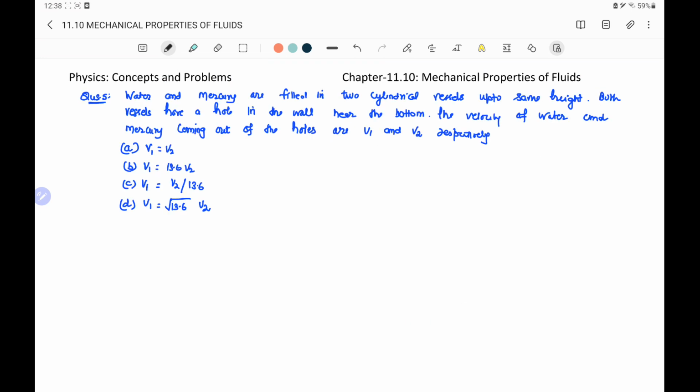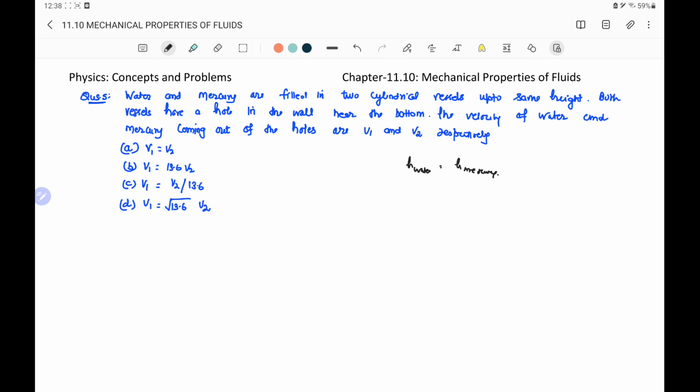Next question is, water and mercury are filled in two cylindrical vessels up to the same height. That means the height of water and the height of mercury are the same. Both vessels have a hole in the wall near the bottom. Therefore, the depth of the hole from the free surface is the same in both cases. The velocities of water and mercury coming out of the holes are v1 and v2 respectively, and we have to find the relation.